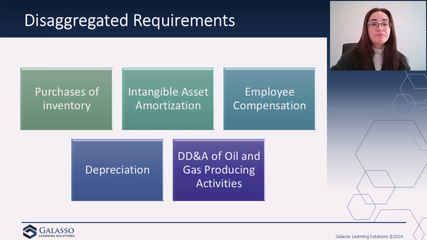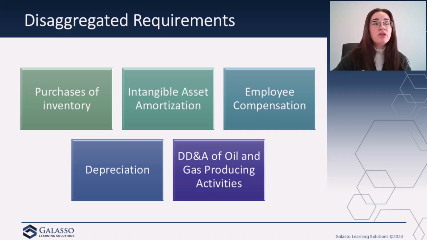And then these relevant expense captions that we just talked about are required to be disaggregated, right? So think disclosed into certain categories. Now, what are these categories? We have purchases of inventory, intangible asset amortization, employee compensation, depreciation, and DD&A. For those of you that are unfamiliar with what that is, depreciation, depletion, and amortization for oil and gas producing services.